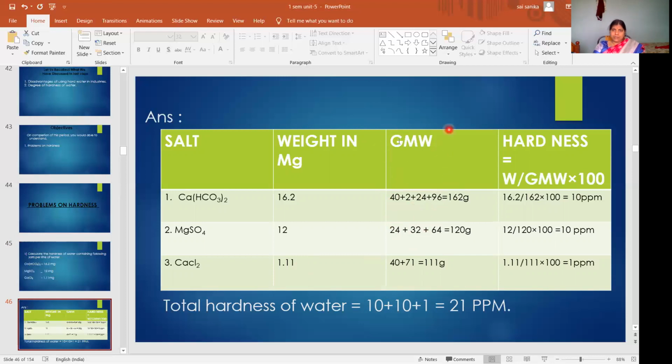Here calcium bicarbonate, HCO3 taken twice, means CaH2C2O6. You can write like this: CaH2C2O6.